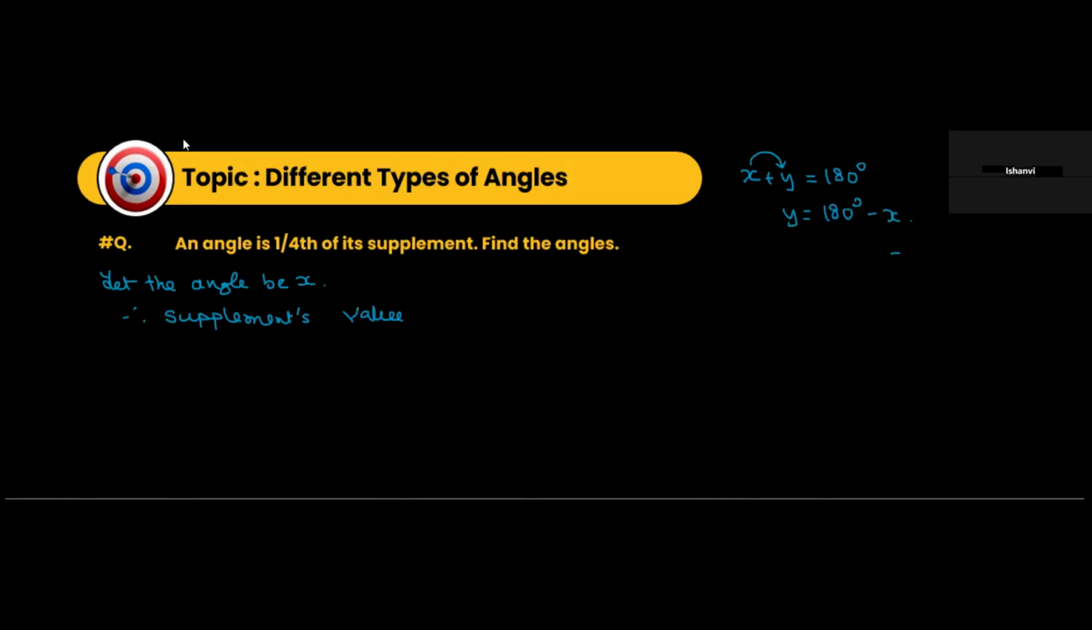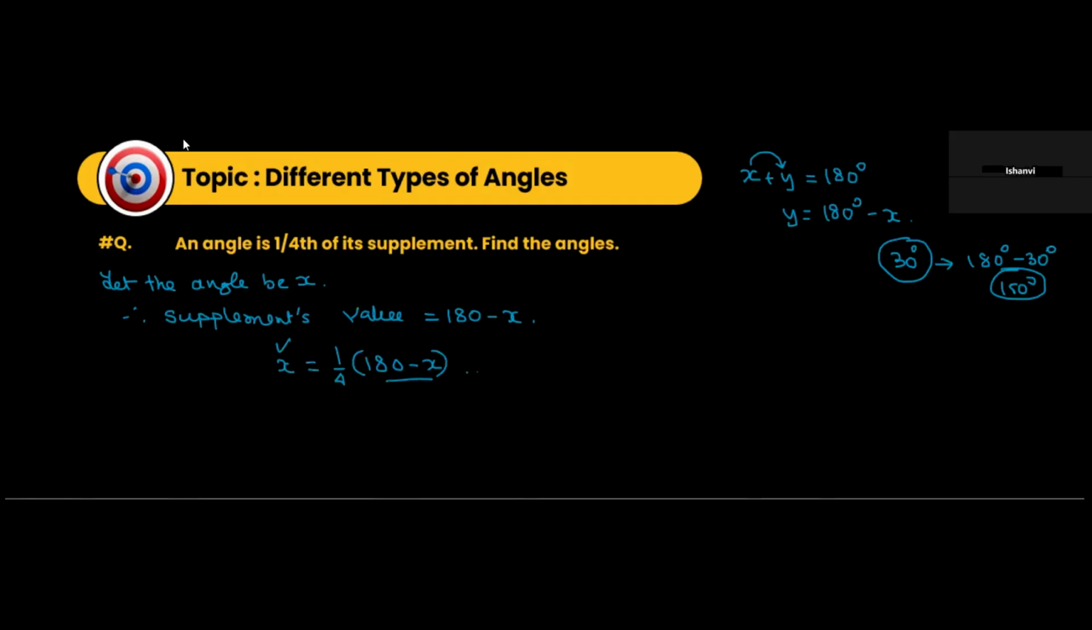Let's say one angle is 30 degrees. So what will be its supplement? The supplement will be 180 minus 30, that is 150 degrees. So if one angle is 30 degrees, the value of its supplement is 150 degrees. So if one of the angles is x, then the supplement value will be how much? 180 minus x. Okay? So an angle is one-fourth of its supplement. So x is one-fourth of 180 minus x. That's what it means.